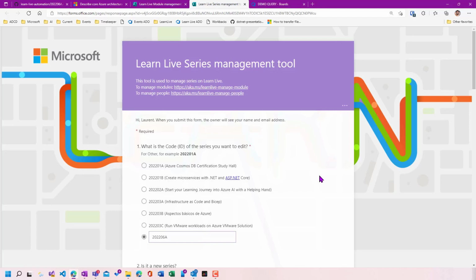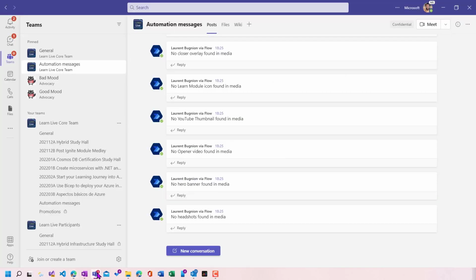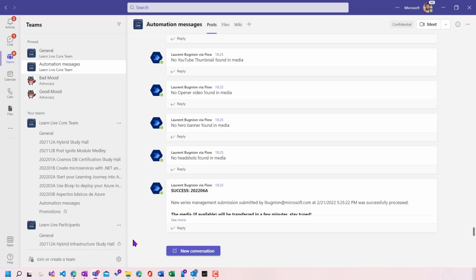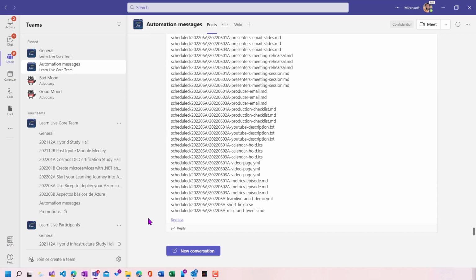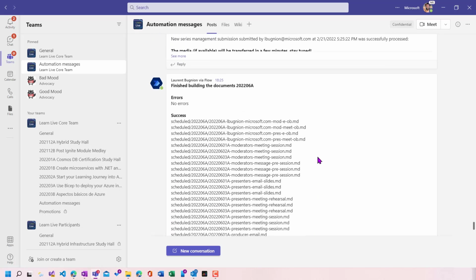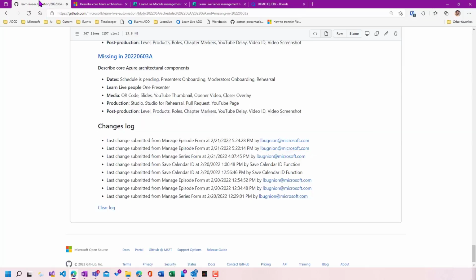I need to do that explicitly in the series and not every time that I change some information in the module, because I wanted to optimize things and avoid too many operations in the Azure function, especially in the durable function, because that can become quite costly if you do that too often. Then I have here the list of the files that were generated, and I see that I already have quite a lot of information available for those episodes.